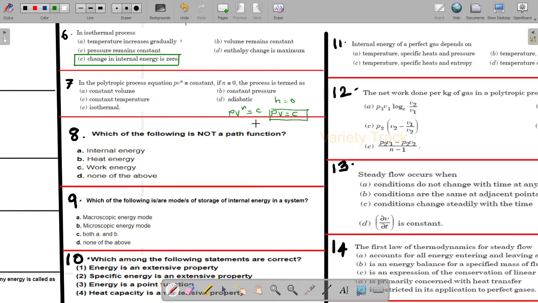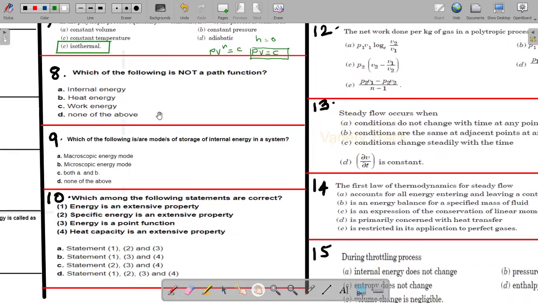So it is a constant pressure process, or isobaric process. E is the correct answer.